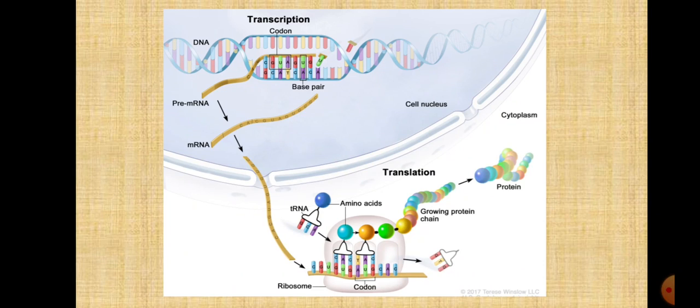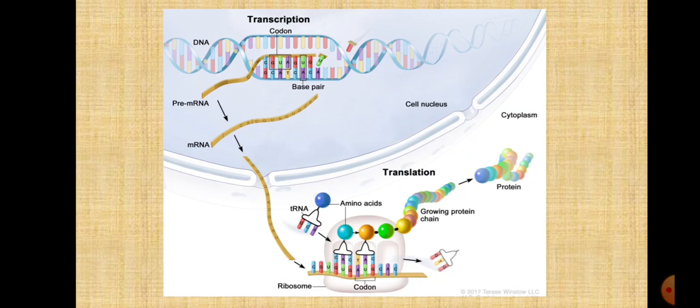Now there are free nitrogen bases present inside the nucleus. The messenger RNA, as we know, is a single-strand structure. So it will be formed as per the complementary bases of any one strand of the DNA. Now suppose the lower strand is taking part in the formation of messenger RNA.